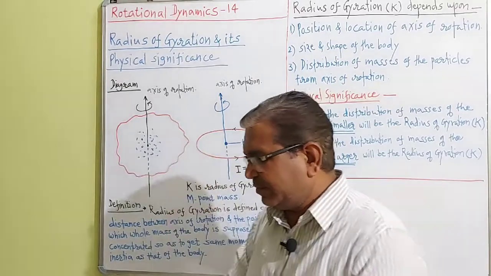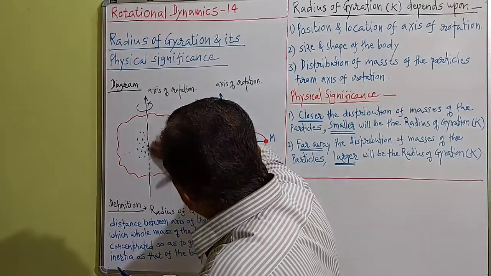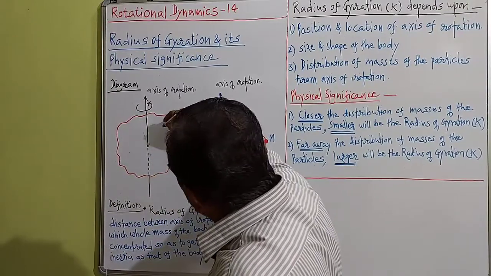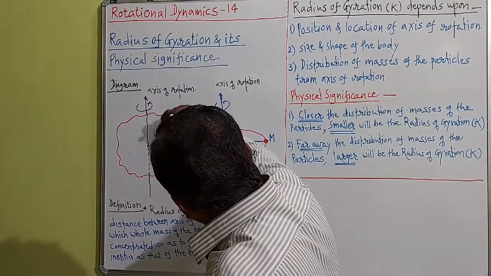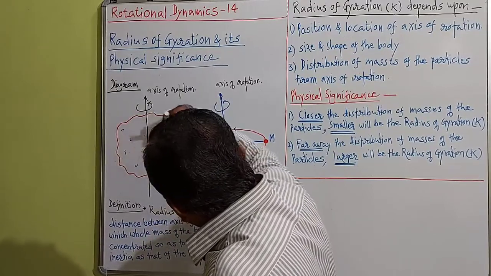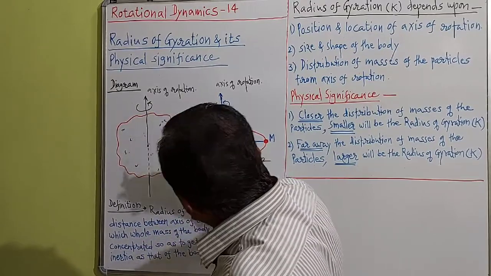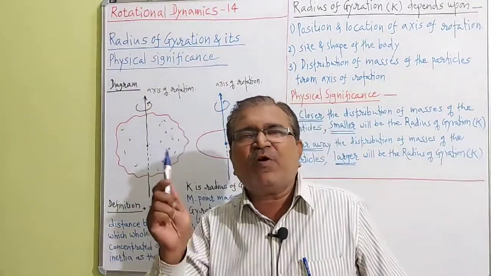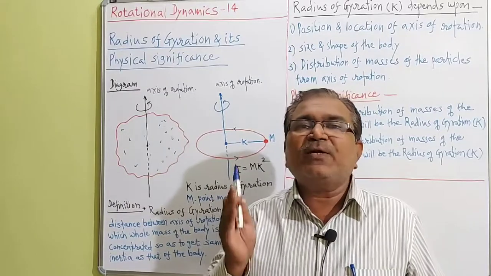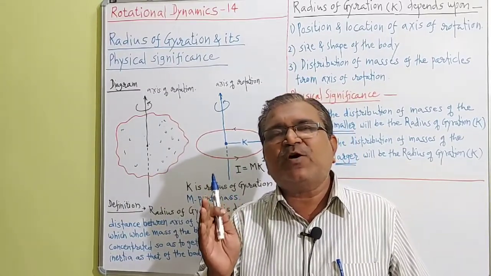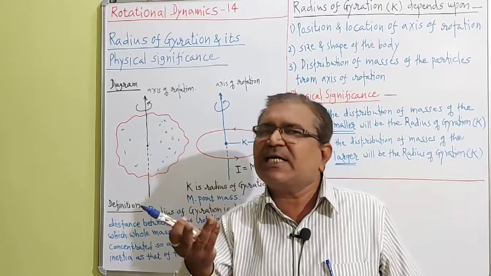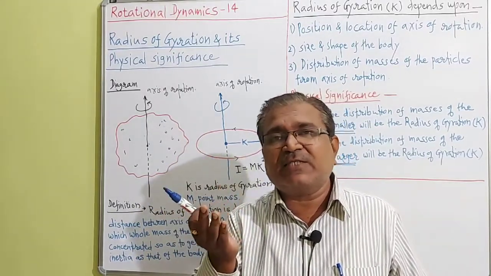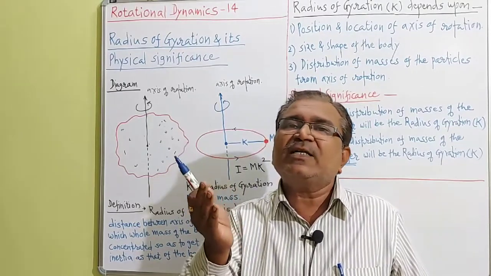Then the second point is like this. Suppose the distribution of the masses of the particles is far apart from the axis of rotation. At that time what happens, dear student? The moment of inertia of the rigid body about the axis of rotation is larger. As the moment of inertia is larger, the radius of gyration is also larger.